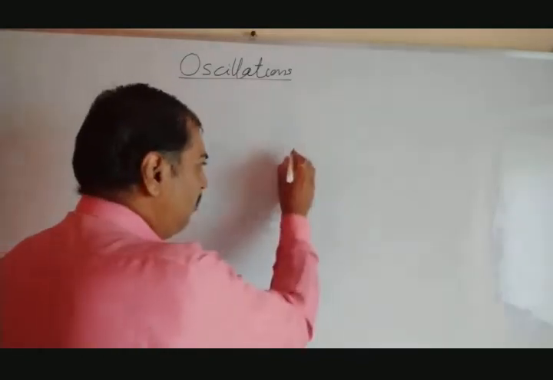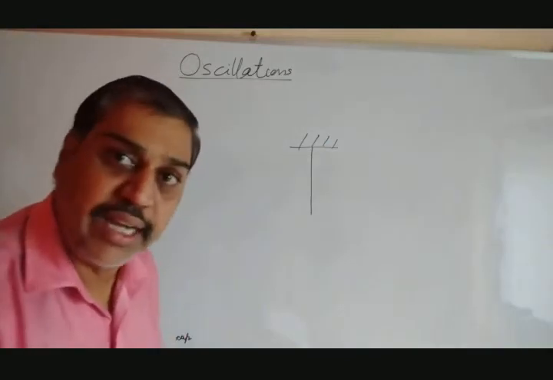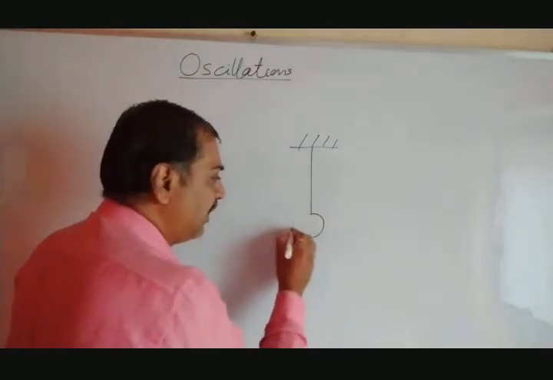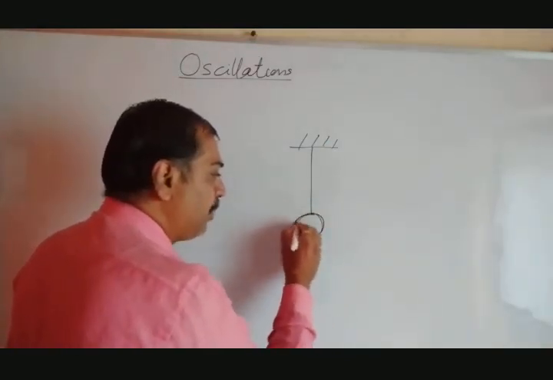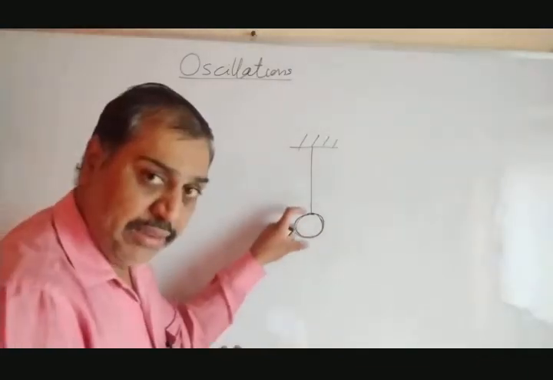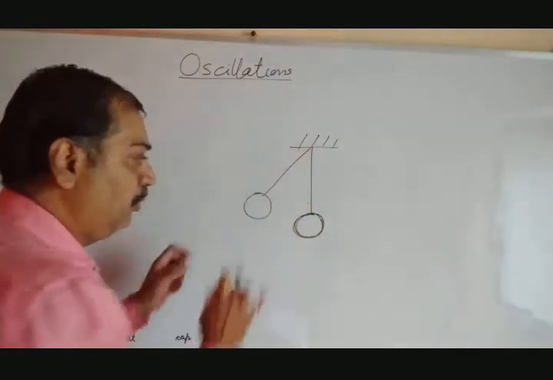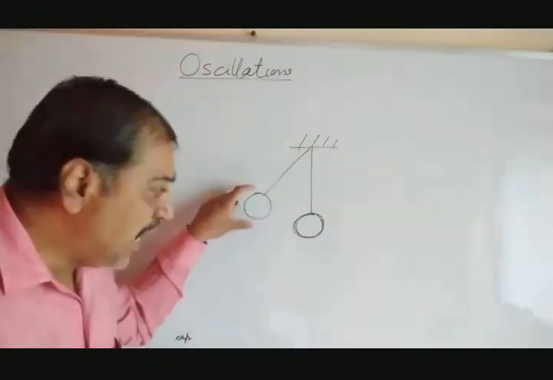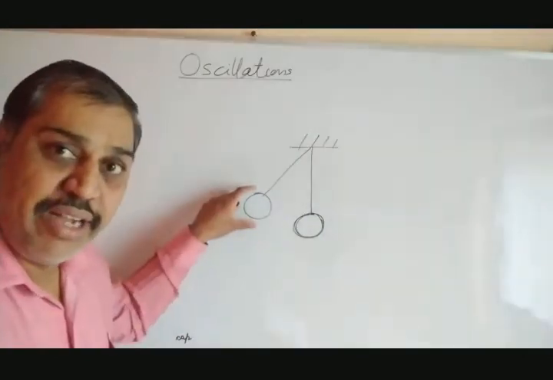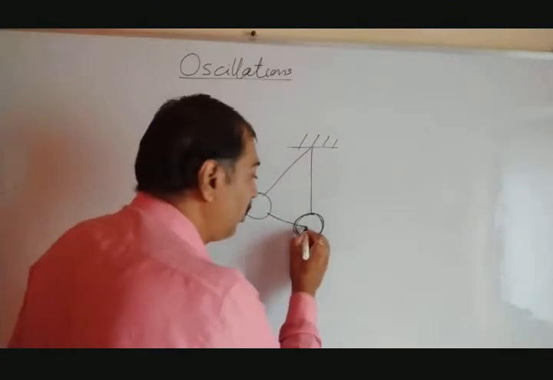It is one rigid support. To this rigid support the string is tied. To this string the pendulum, or you can say the bob or spherical mass, is connected at the bottom. And see, when we hold the bob and move it to a certain height somewhere and leave it from this place, what will occur? It comes here and it will never stop here. It goes further to some place.